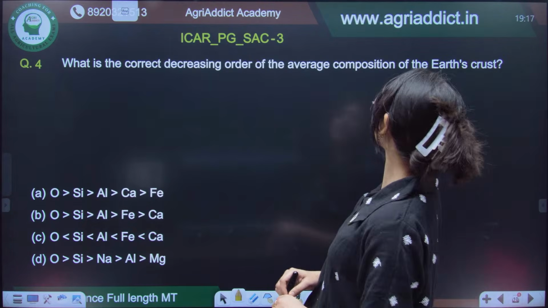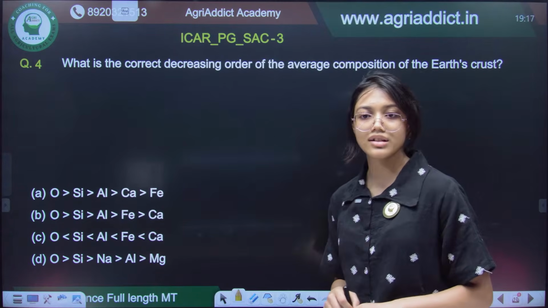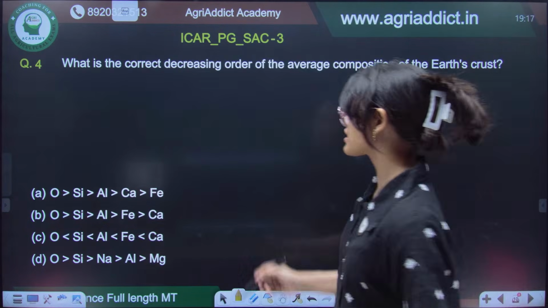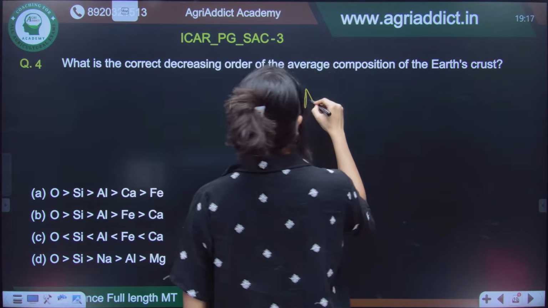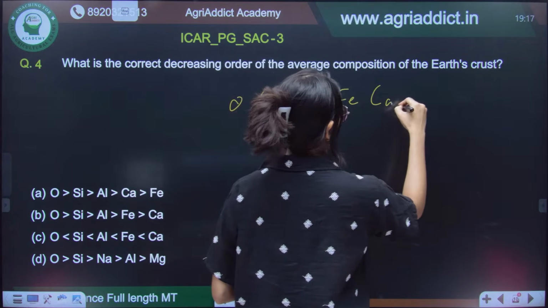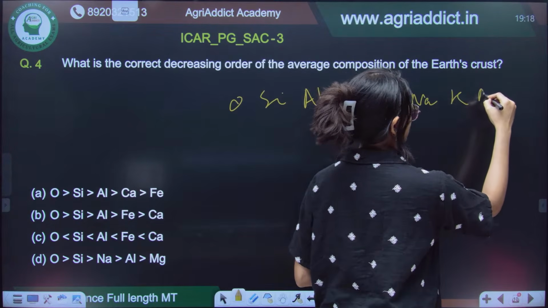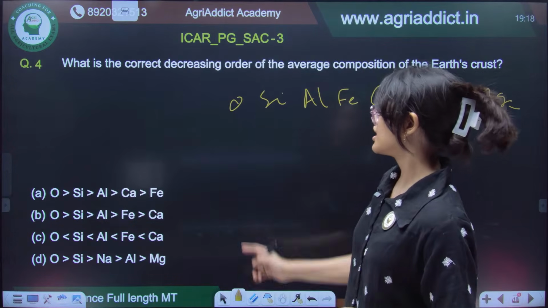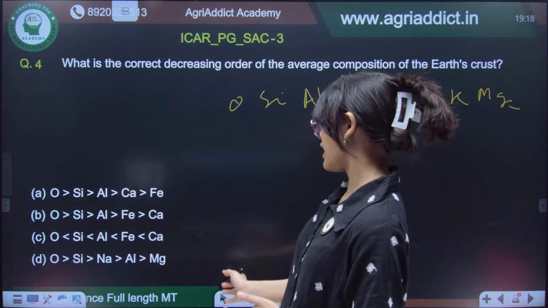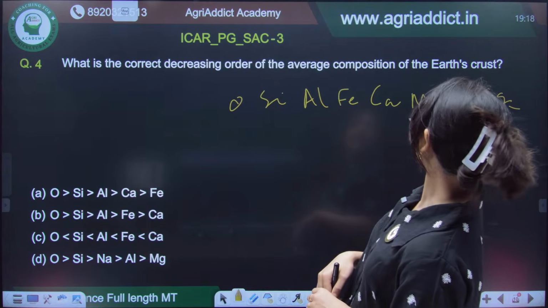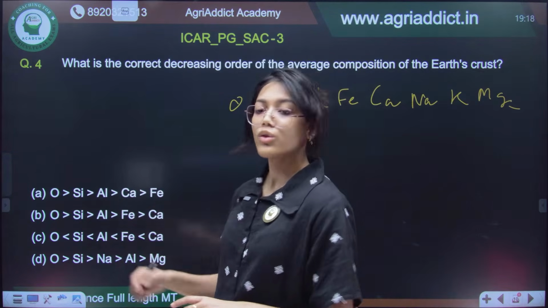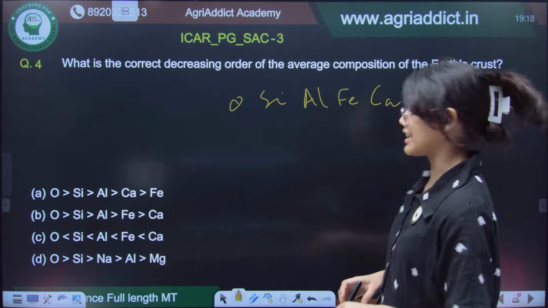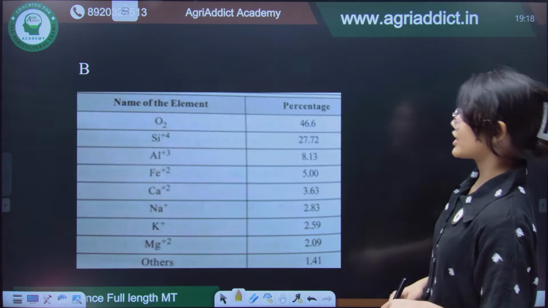Next, what is the decreasing order of average composition of the Earth's crust? You should remember this like a mnemonic, that is O, Si, Al, Fe, Ca, Na, K, Mg, right? So, what will be the answer, guys? Somebody saying A, somebody saying B. So let's see. It is B.